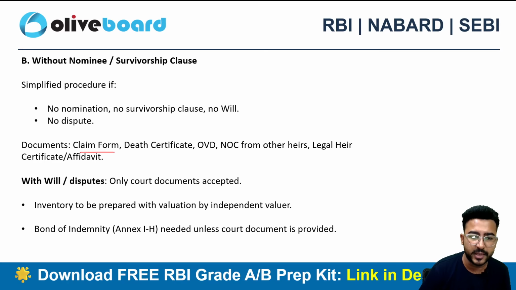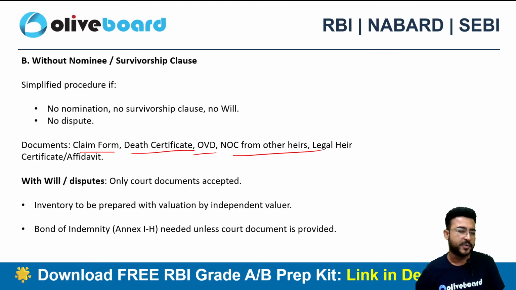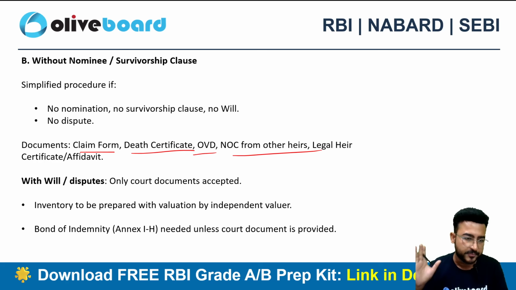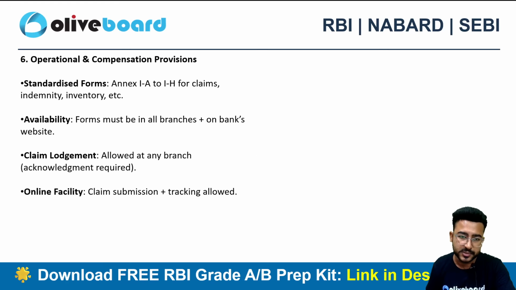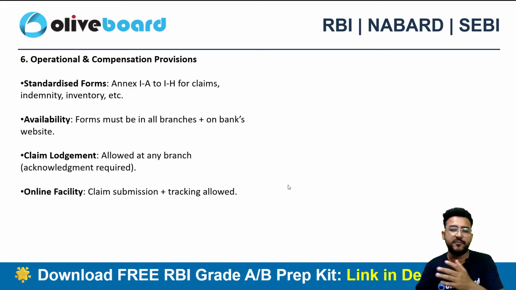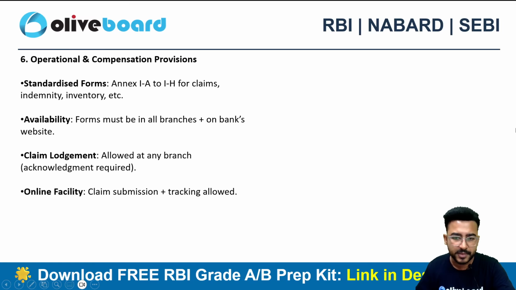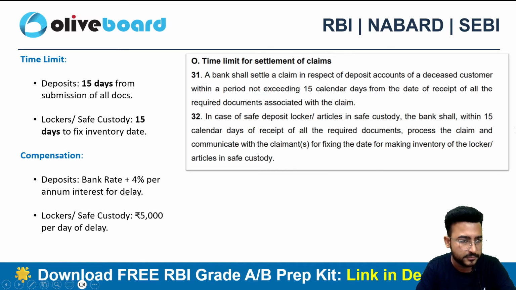The documents required will be the claim form, death certificate, official valid document, and NOC from the other legal heirs. A legal heir certificate will be required. Obviously, if there is no nomination, we need the legal heir certificate basically. And in case of any dispute, we always need the court document. Only the court document will be accepted here in case of disputes, right? Let the court decide, and whatever order the court gives will be final. So that's the bare minimum requirement, guys, that you need to know here.